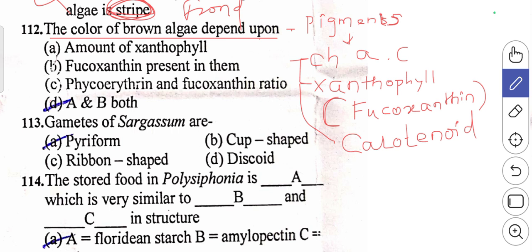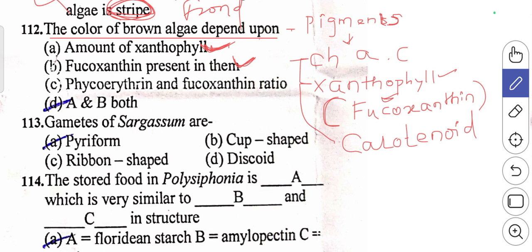So let's study the same question again. The color of brown algae depends upon. The first one, they have given amount of xanthophyll. That is right. If the xanthophyll is more, then the more brown the plant is. So this statement is correct. The second statement, they have given fucoxanthin is present in them. So it is also right, as I have explained. In xanthophyll, fucoxanthin will be the main pigment.